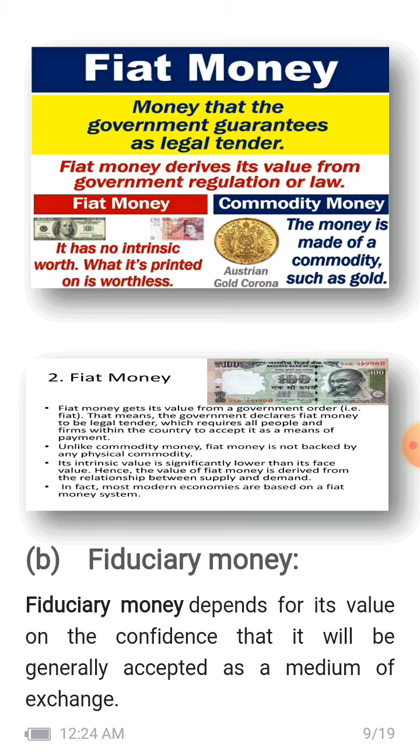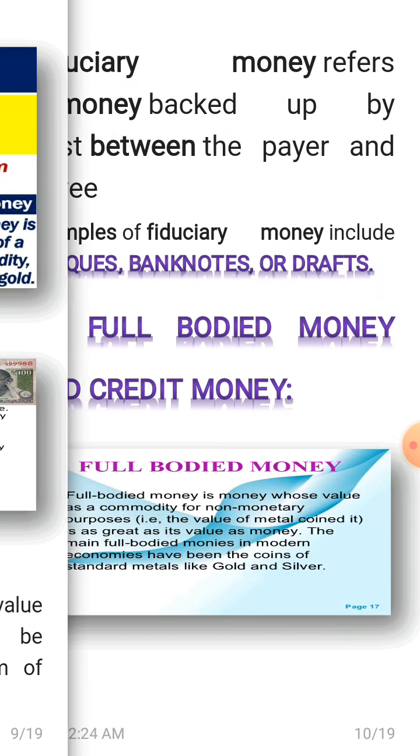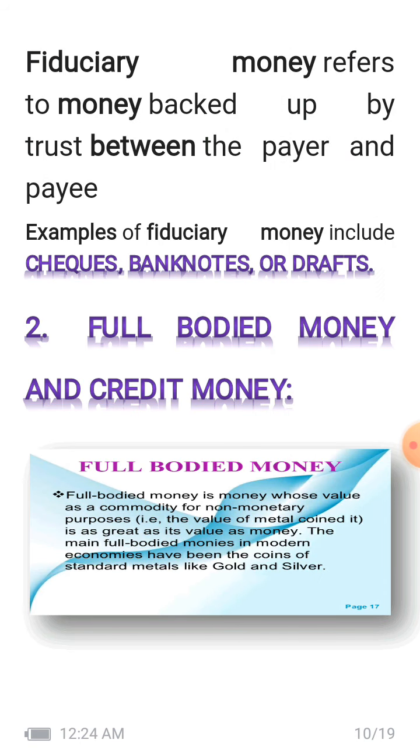Now, fiduciary money. Fiduciary money depends for its value on confidence that it will be generally accepted as a medium of exchange. Fiduciary money refers to money backed by the trust between the payer and payee.